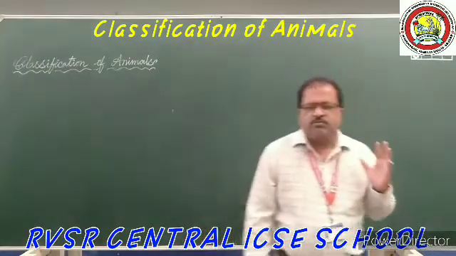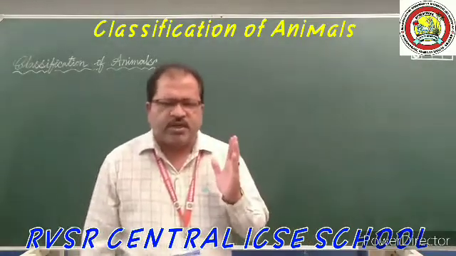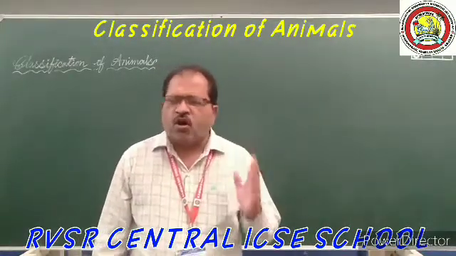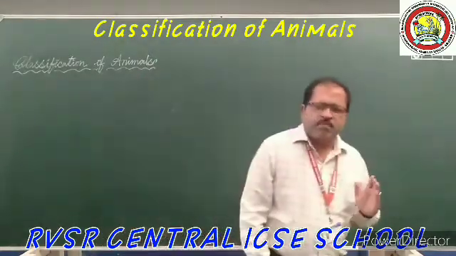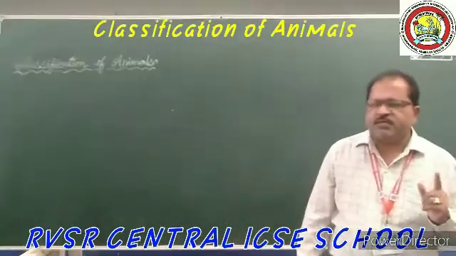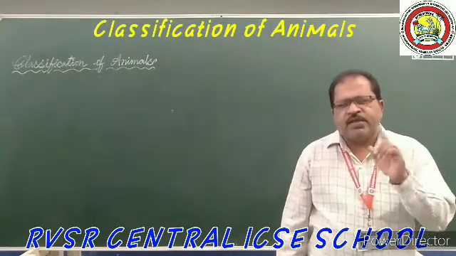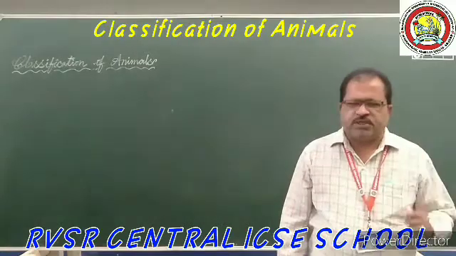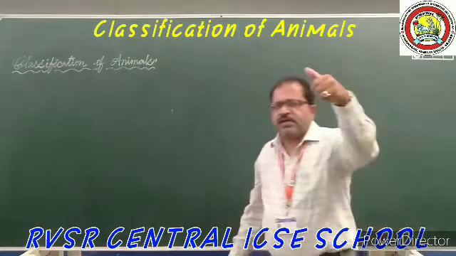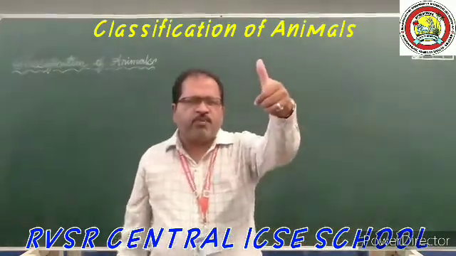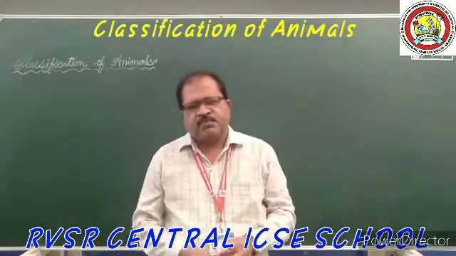Based on the presence of the backbone, as I told you yesterday, it is the combination of the spinal cord and the 32 vertebrae in the vertebral column. The spinal cord is surrounded by 32 bony pieces arranged one by one, like a spring in a ballpoint pen.